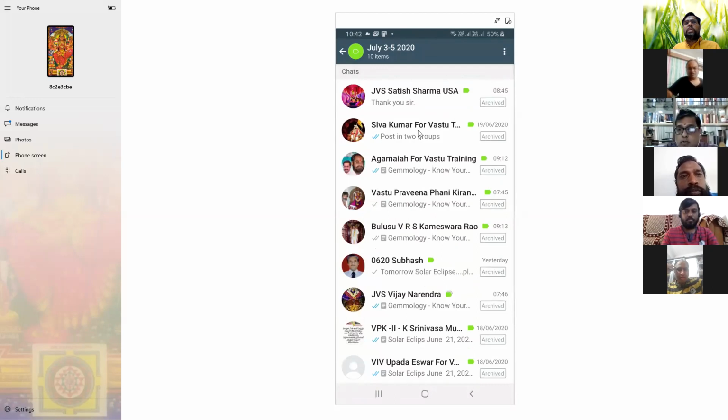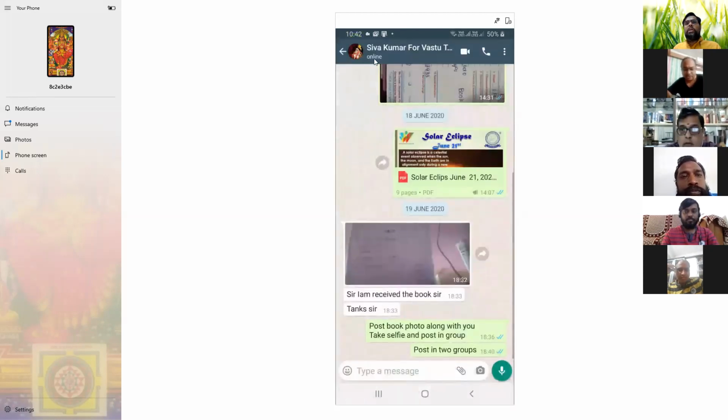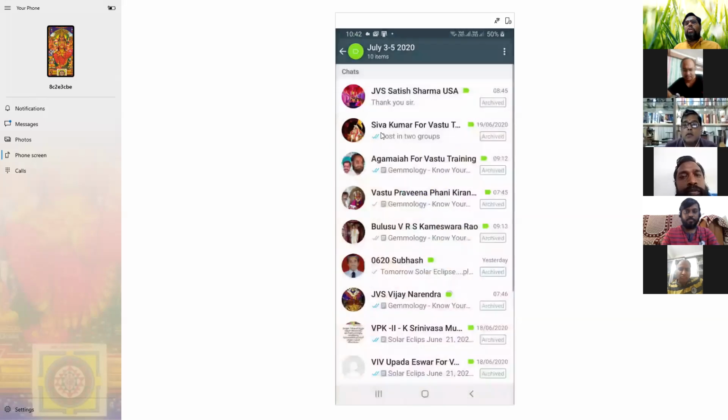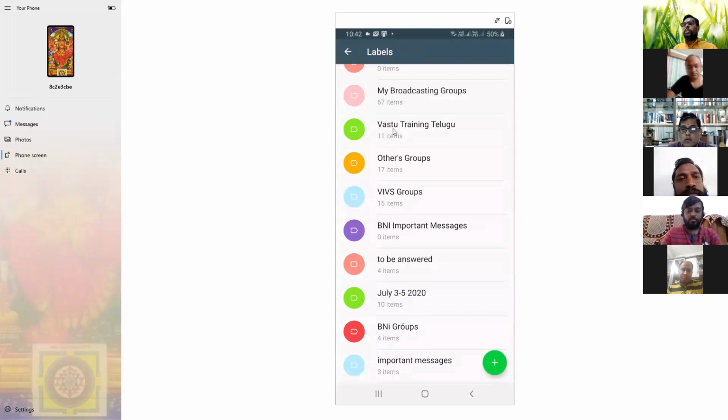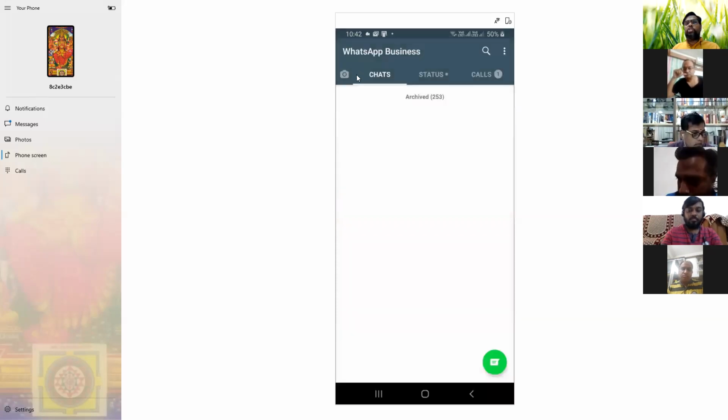Sir, we cannot send a single message to the label, no, sir? We have to select people individually. Yes, not a single message. Labels are only for our understanding, not like a group. Labels are not groups. They are segregated by ourselves, for our convenience, the way we work. I explain now how many people have to pay you, how many people you need to talk to, whom to respond to. Whatever way you can organize a message, you can convert into your convenience. That is how labels are perfectly used. Once you start using, you understand labels very well.